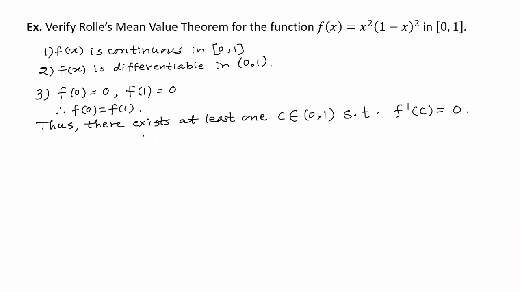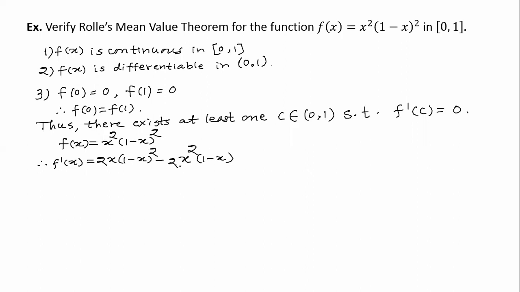So let us try to solve further. Here f(x) = x²(1 − x)². Therefore f′(x), let us try to solve. It is the derivative of x² into (1 − x)² as it is, plus x² into the derivative of the second part, that is 2(1 − x) into −1.